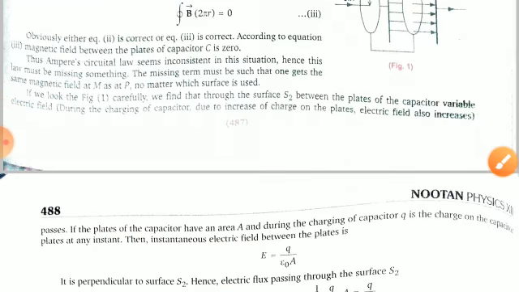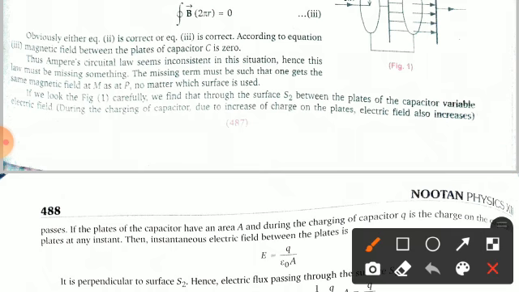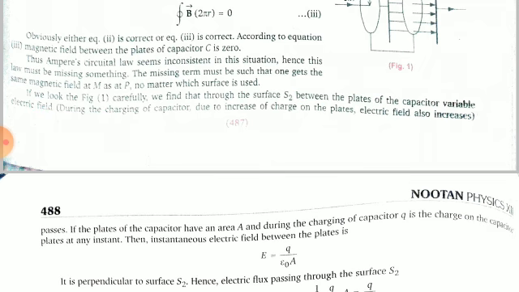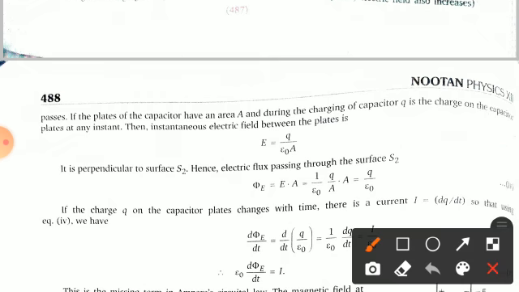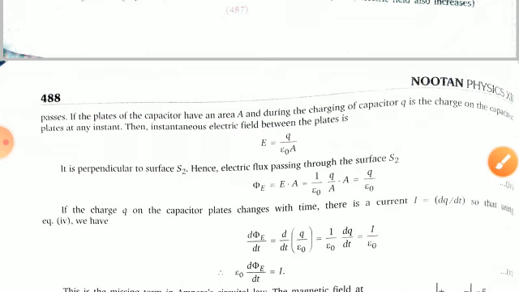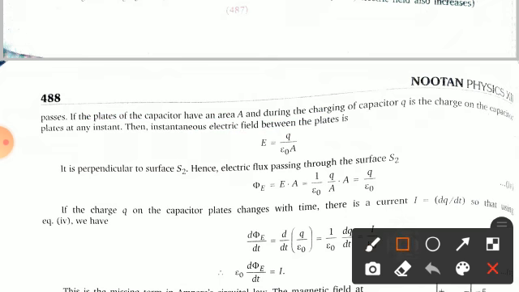I hope you understand. If you look at figure number 1 carefully, we find that through the surface S2 between the plates of the capacitor, there is a variable electric field during the charging of the capacitor. Due to the increase of charge on the plates, the electric field also increases. If the plates of the capacitor have an area A and Q is the charge on the capacitor plates at an instant, then the instantaneous electric field between the plates can be written as E = Q/(ε₀A).